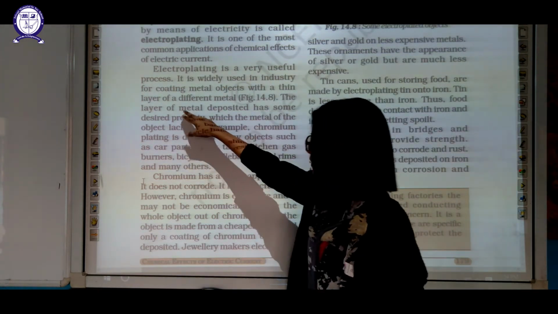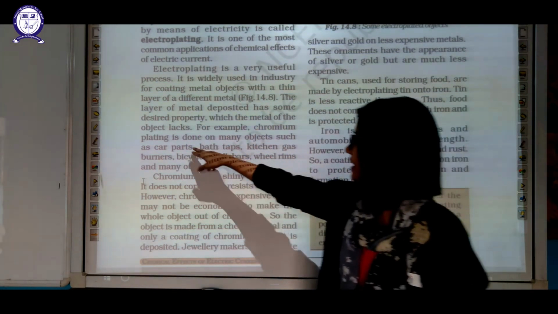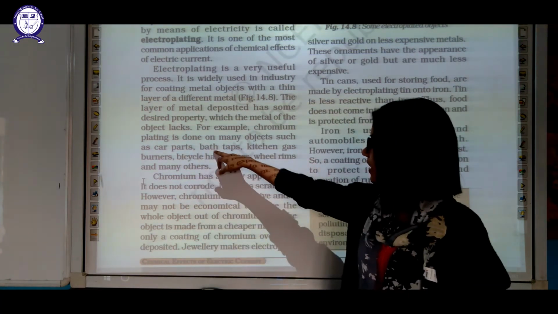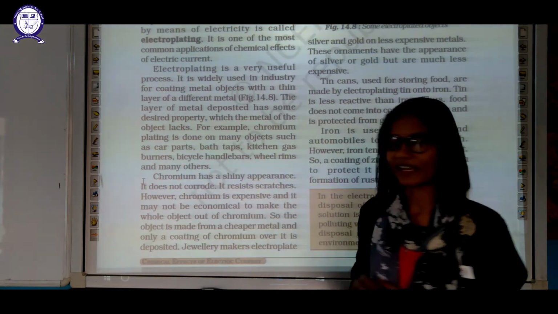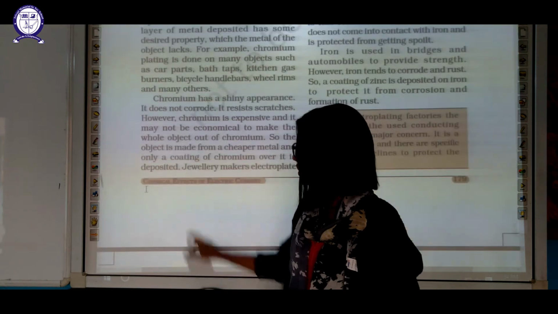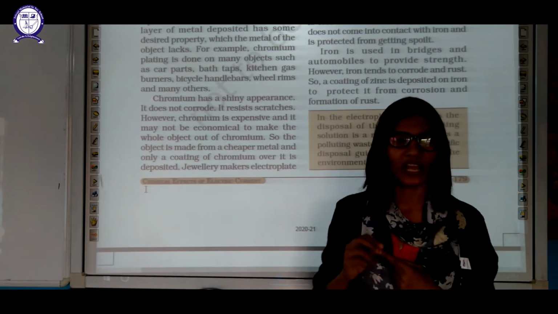Now, the deposited metal layer has some desired property. For example, chromium plating is done on many objects such as car parts, new bicycles, bath taps, kitchen gas burners, bicycle handlebars, etc., to get the shiny layer. Chromium has a shiny appearance. First property, shiny appearance.